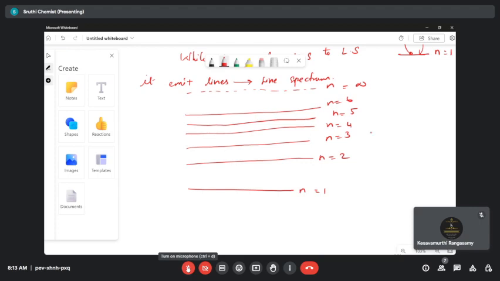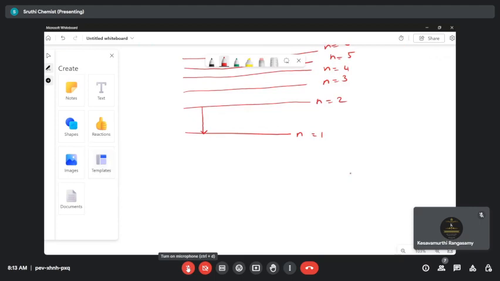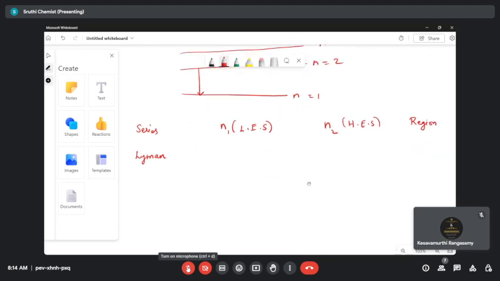For the Lyman series, the emission will happen from n equal to 2 to n equal to 1. The lower energy state for the Lyman series is 1. First I'll give you this statement, then I'll move to the lines. We have many types of series actually. The first one is the Lyman series. What does n1 denote? n1 is the lower energy state and n2 is the higher energy state, and we also need the region in which you can see the lines, the region of spectral lines.